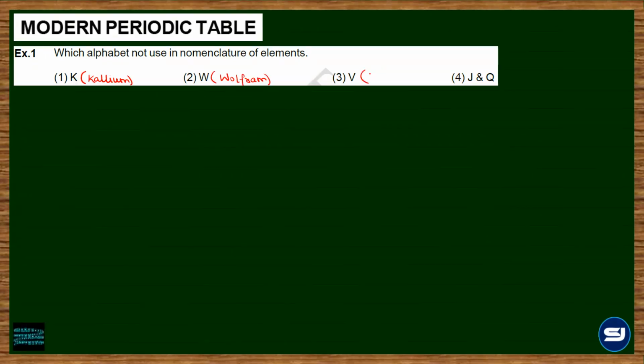V is Vanadium, and it's a D block element, which is from the first D series, 21 to 30, scandium to zinc. So J and Q are not related to any elements.